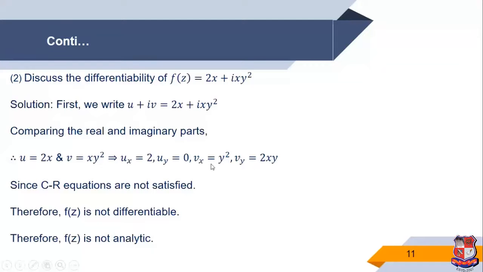For that case, we then check uy is equal to minus vx. So 0 is equal to minus y square, so y is equal to 0 obviously. And if y is 0, then both values are 0. So both conditions cannot hold together, which means ux is equal to vy and uy is equal to minus vx are not both satisfied.